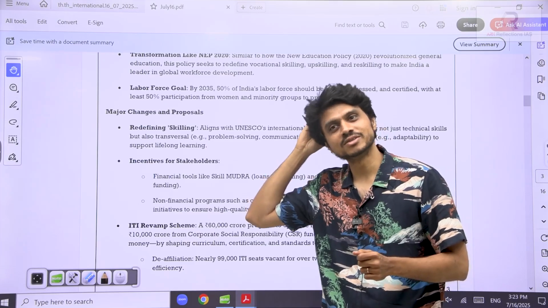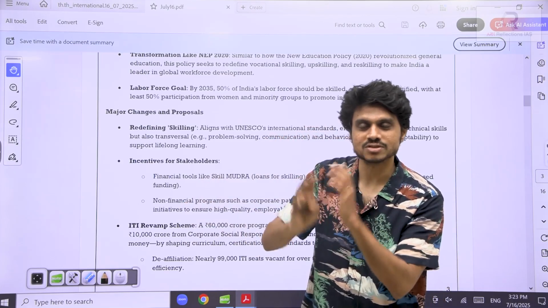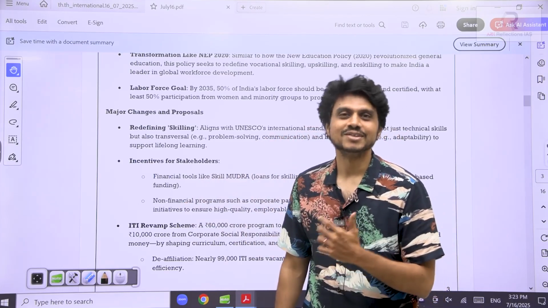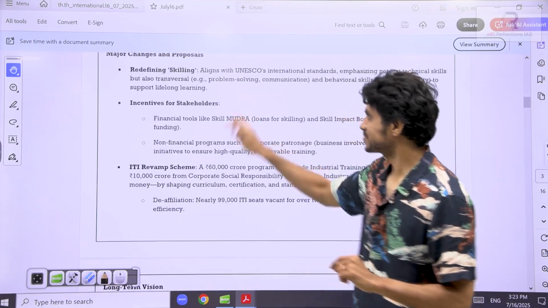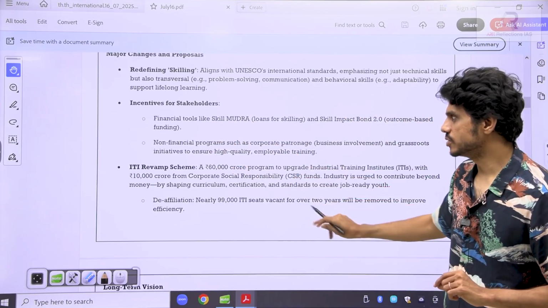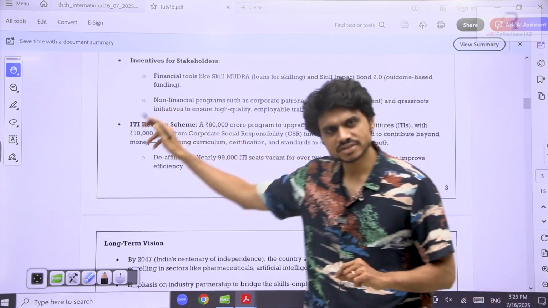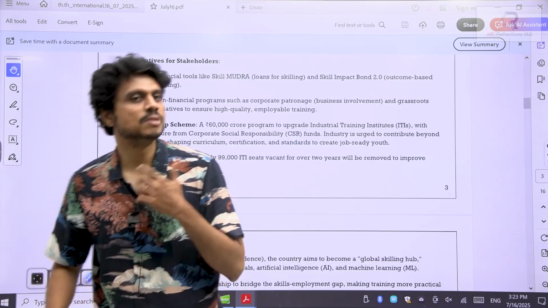Their bodies have grown, but they don't know how to communicate. That kind of common sense will not be there. So that should also be taught. They will be given financial incentives, non-financial incentives. ITI, this is a kind of skilling program. Everything will be revamped. Money will be provided.